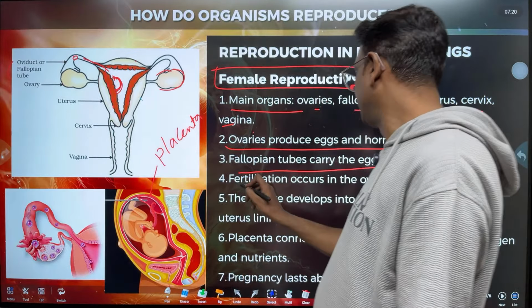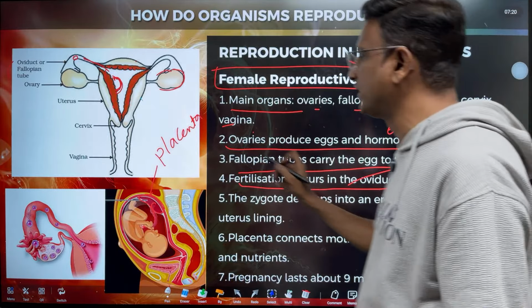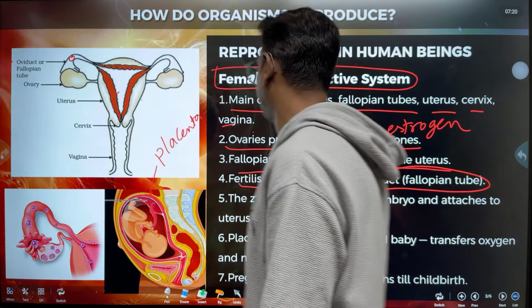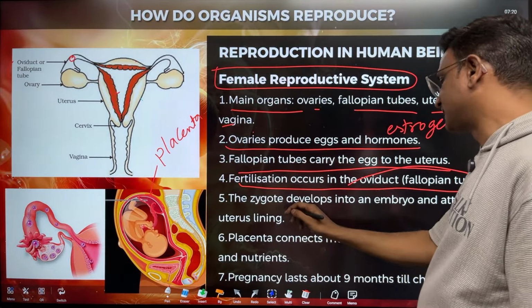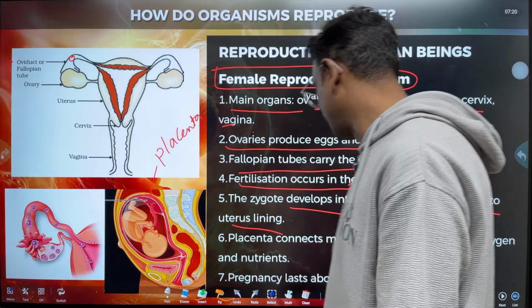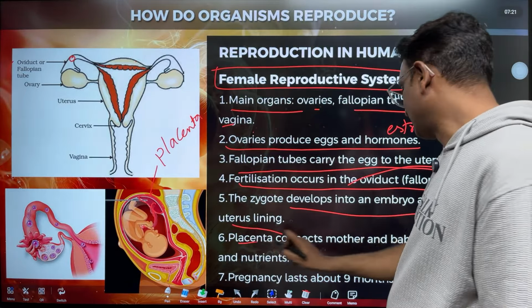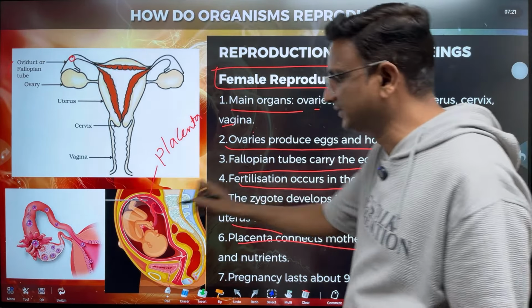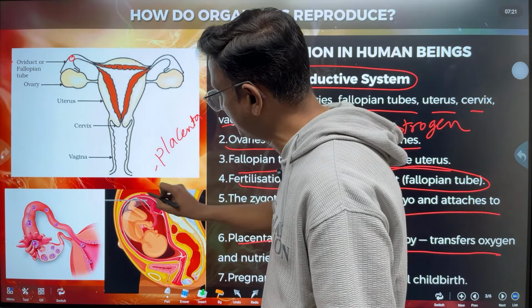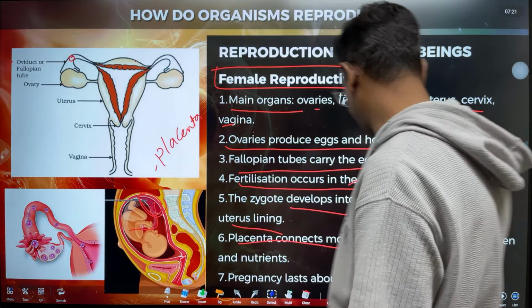Right. So the fertilization occurs in the oviduct children. Children, what is the location of fertilization? Oviduct or fallopian tube, and the zygote develops into embryo and attaches to the uterus lining. This is called as implantation. So the placenta connects mother and baby, transfers oxygen and nutrients. So this is placenta children, and it's connected to the baby.